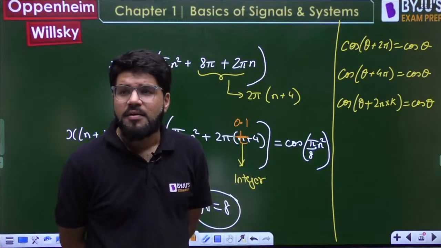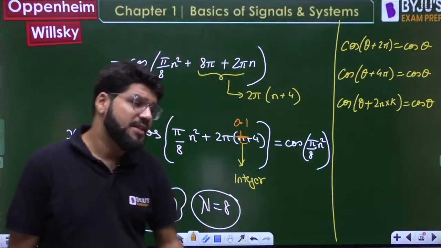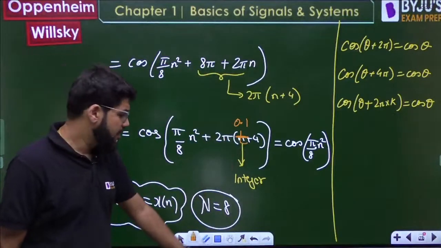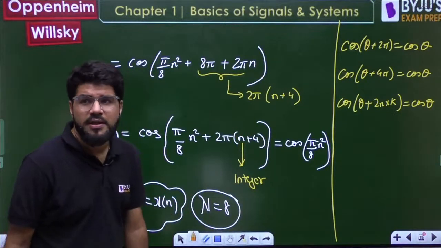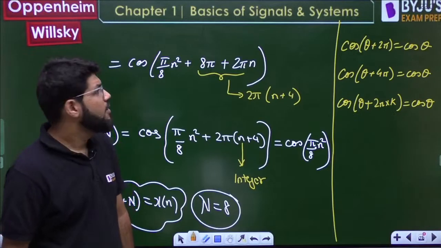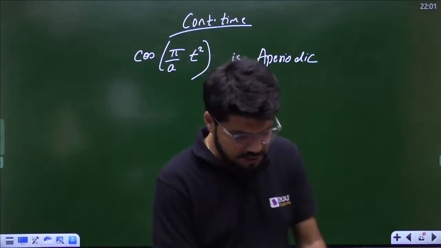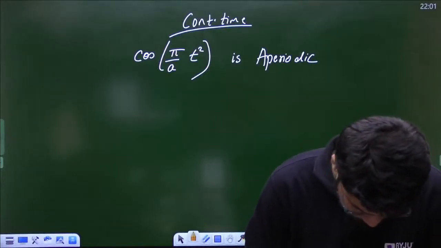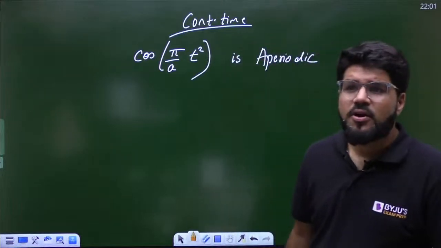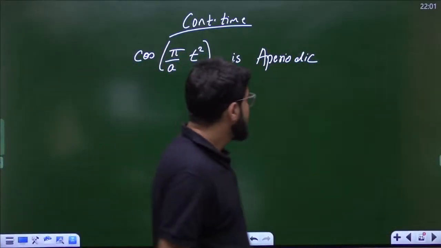Okay? The problem is, in continuous time t can take any value. In discrete time it is only an integer. That is why you got 2 pi into an integral multiple. So if you look at continuous time, that is going to be aperiodic. Clear? Don't mark the same answer for continuous time. For continuous time it is going to be aperiodic. Got it?